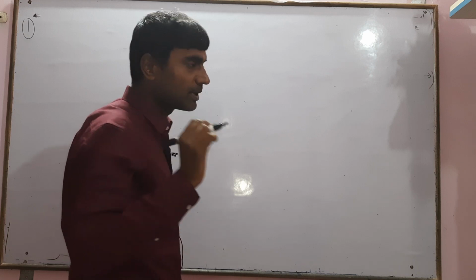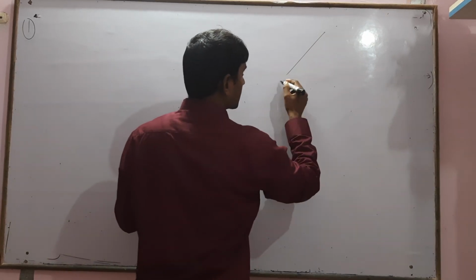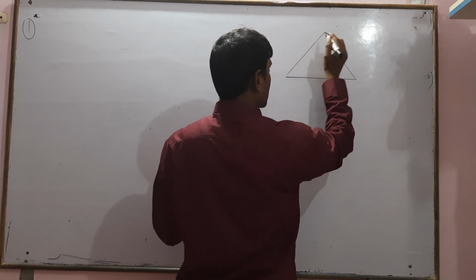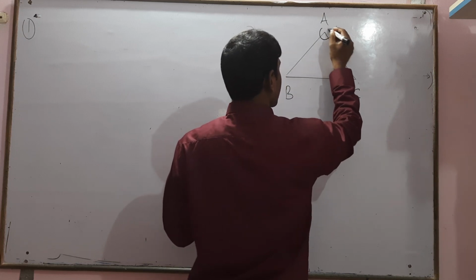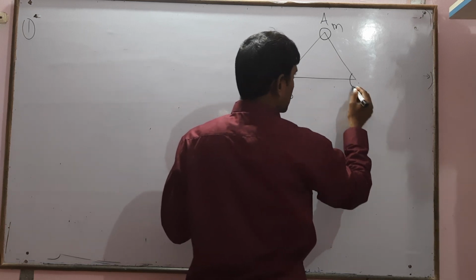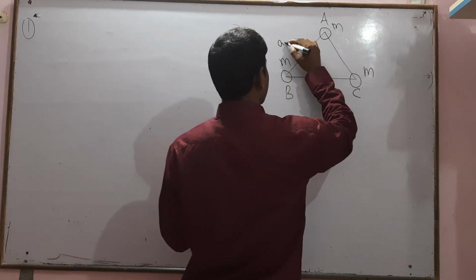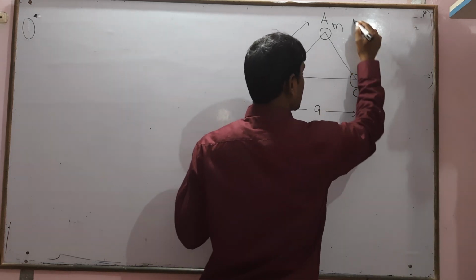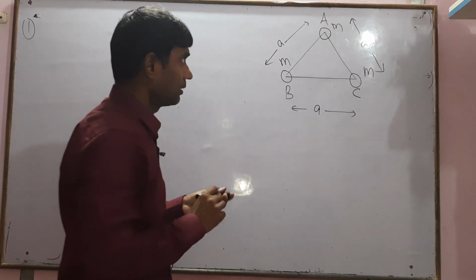Let three masses which are given be kept in an equilateral triangle. Let us suppose these are point A, point B and point C. The first mass is kept on A, the second mass on B and the third mass on C. The distance between the masses is a, because this figure is an equilateral triangle.